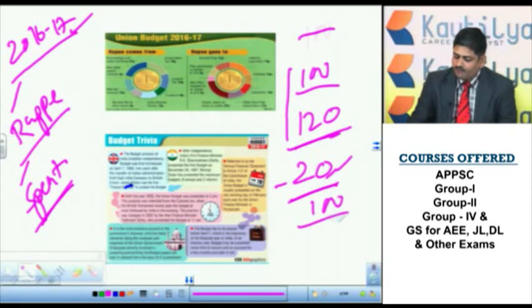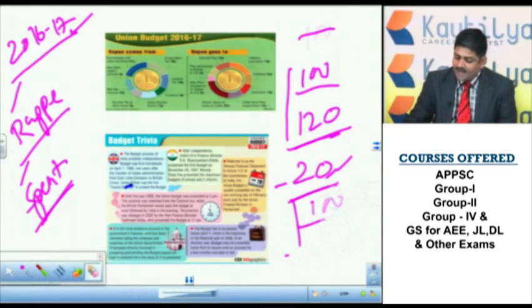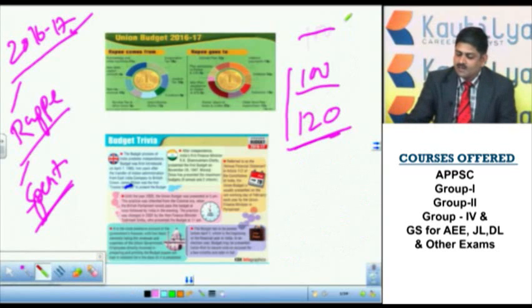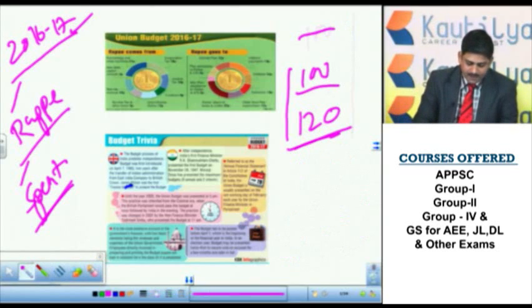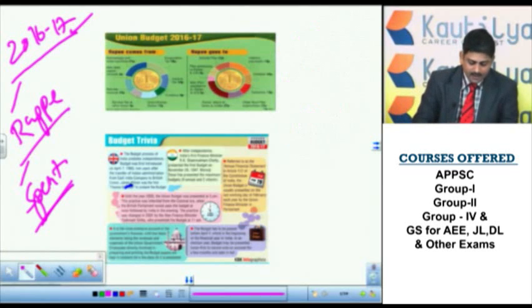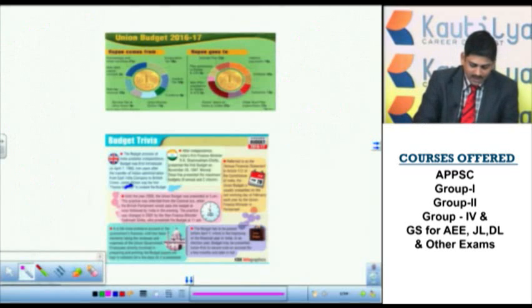Suppose you are earning 100 rupees every month and spending only 80 rupees, that means every month a 20 rupees surplus is there. There is no deficit, and 20 rupees surplus is there. So which is the better one? The second case is the better one. So what happens if the first case happens? The finance minister will speak about all these kinds of situations in the budget. Here we are focusing purely on competitive examination orientation.